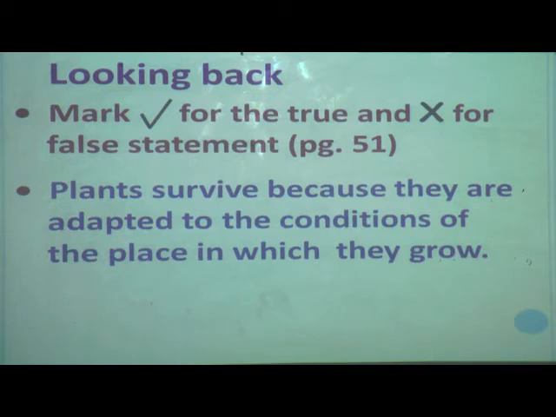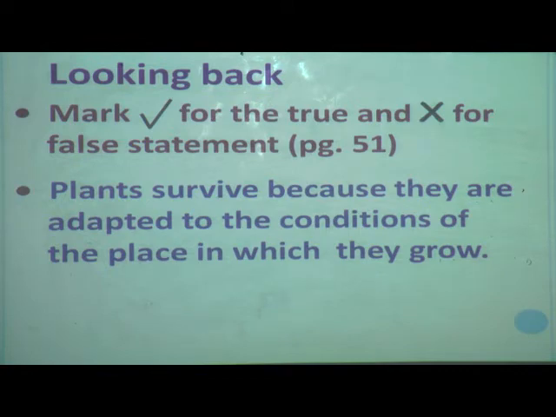Now we will solve one textbook exercise. Dear students, everybody open your Canopy textbook, page number 51, and in that one exercise is there. We have to solve this. Looking back, we just learned what adaptation is and what terrestrial plants are.